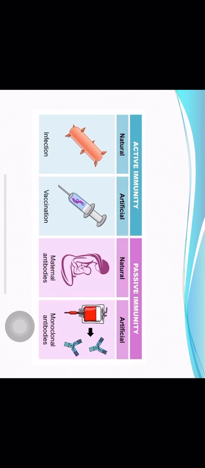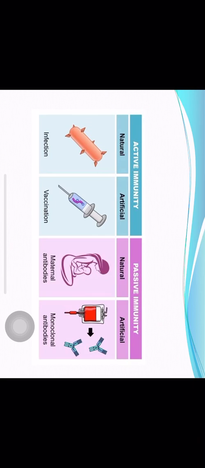Similar to this condition, you can create it artificially also, like by giving a vaccine. In a vaccine, the antigens will be given to the host. These antigens will not be able to cause disease because they are incapacitated, but they will stimulate the immune system similar to that caused by a live microbe. The immune system gets activated and the person develops immunity against that microbe, but this is done artificially in the form of a vaccine, so it is called artificial active immunity. So for active immunity, two types: natural active and artificial active. Natural active is any infection that occurs in day-to-day life, and vaccination is called artificial active immunity.